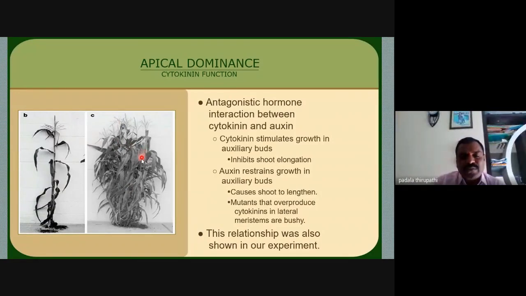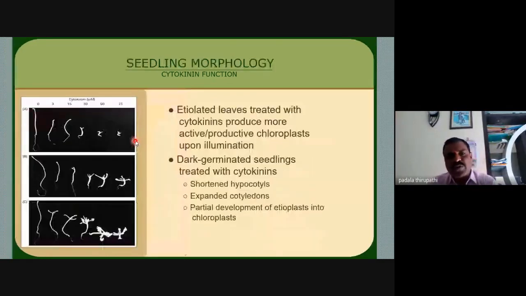Okay, so that's why multiple shoots are produced from the callus in the laboratory, in the tissue culture method. We already discussed, just because of cytokinin. So cytokinin is responsible for the multiple shoots from the callus. In the natural process, cytokinin induces auxiliary buds, but auxin is responsible for inducing terminal buds. That is apical dominance. So apical dominance is done by auxin. The apical dominance is cut down by cytokinin, my dear friends, cytokinin.